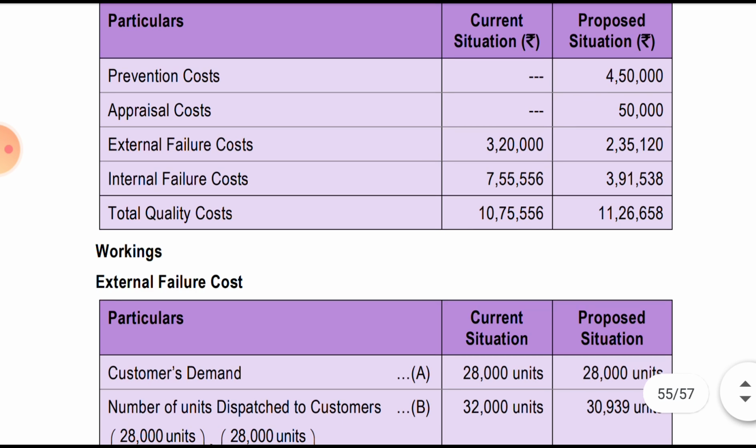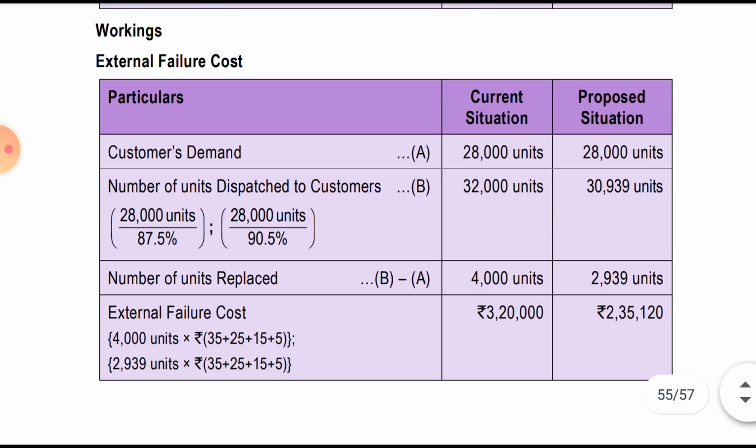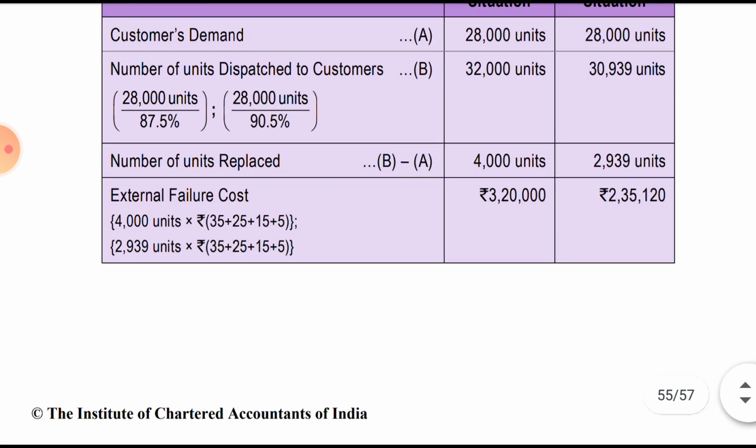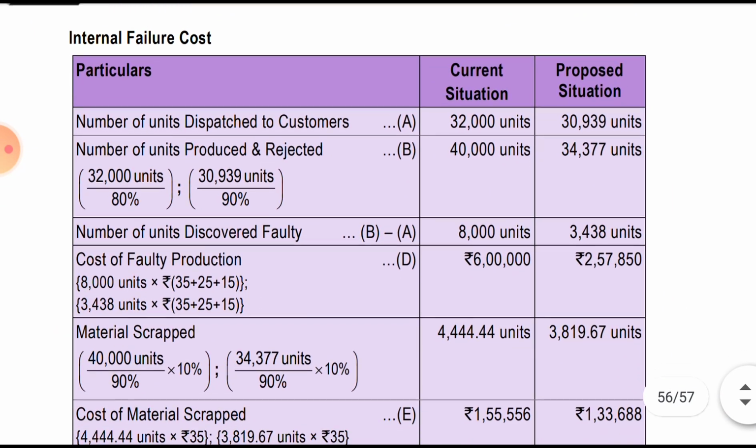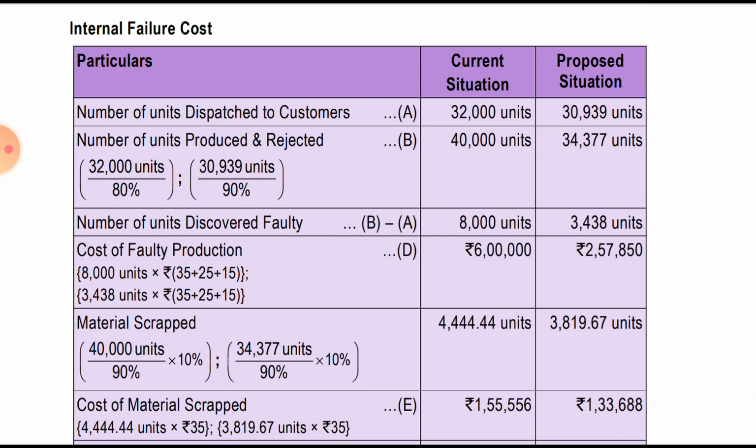And internal will be: this many units we need to dispatch, 32,000 and 30,939. For dispatching this many units we need to produce this many units, because there are defects in internal production and also at the time of storage. So we have to reverse calculate it. First we write 32,000 and 30,939 at the beginning, the number of units dispatched. That figure is divided by, in the question they have given 20% was the internal failure earlier, and after the proposal it was 10%. So respectively we divide by 80% and by 90%.